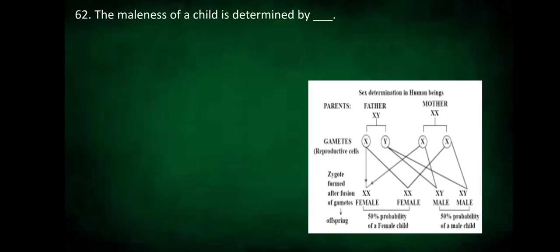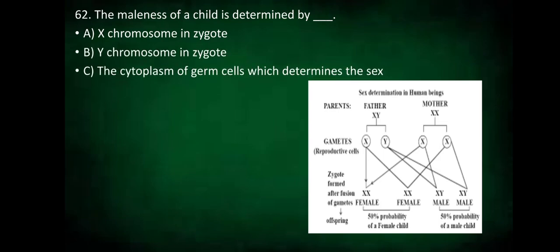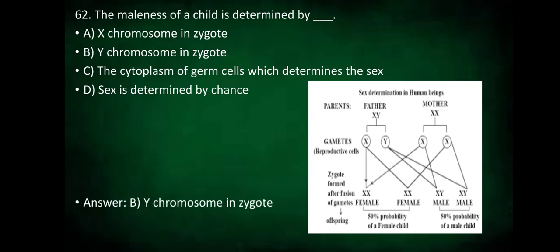The maleness of a child is determined by X chromosome in the zygote or the Y chromosome in the zygote. Is it the cytoplasm of germ cells which determines the sex? Is it that the sex is determined by chance? The answer is Y chromosome in zygote determines the maleness of a child.